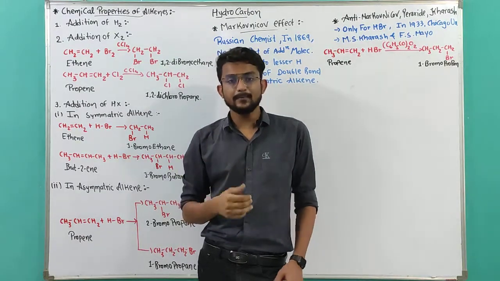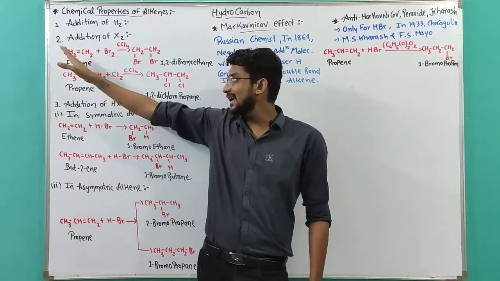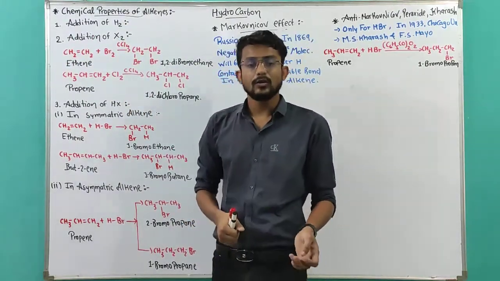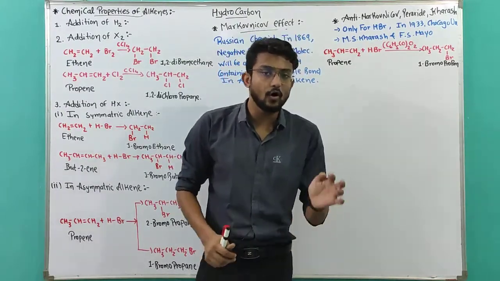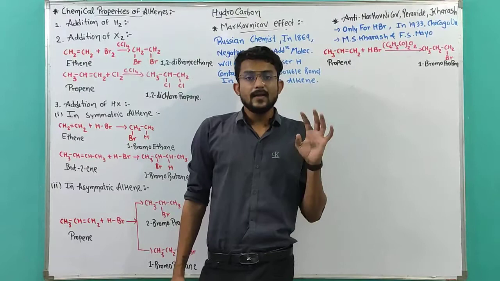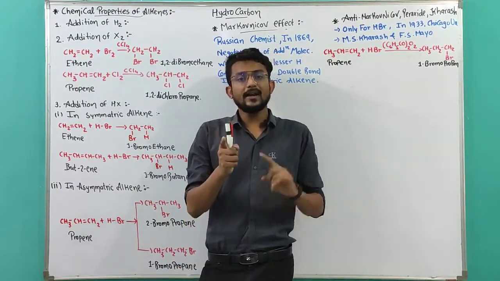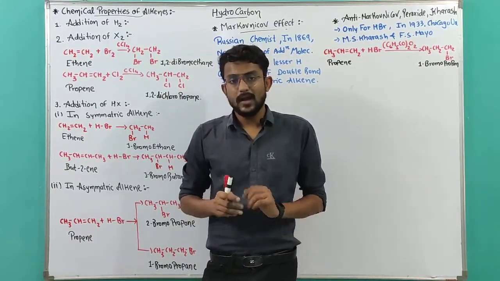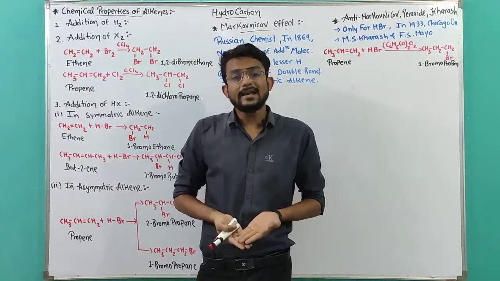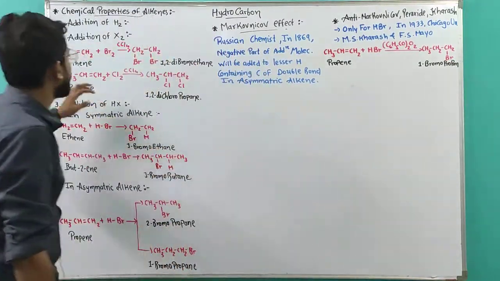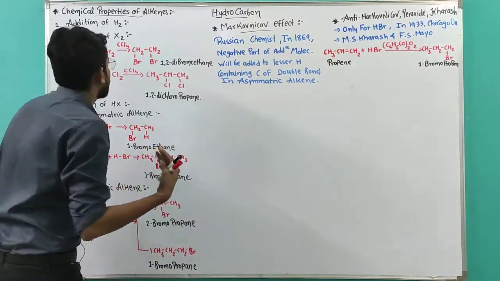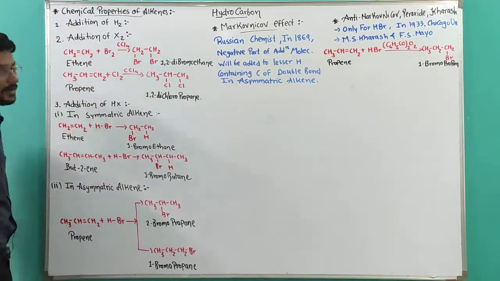Okay, let's revise that. We had an alkene, suppose ethene. Ethene reacts with H2 in the presence of a platinum, palladium or nickel catalyst, the pi bond will be broken and one hydrogen will be added on both the carbons respectively, and it will convert into the alkane. That reaction was known as a hydrogenation reaction. We have already done it in the preparation of alkanes, that's why we have not discussed much detail over here.